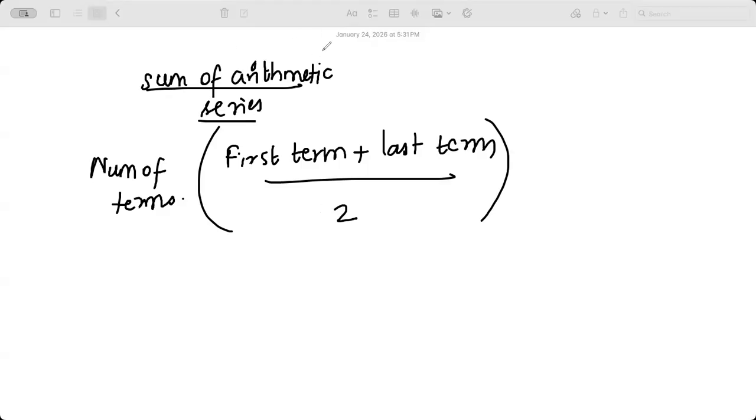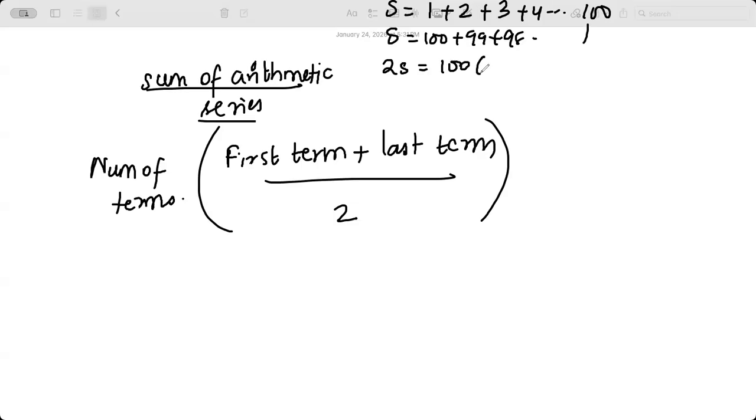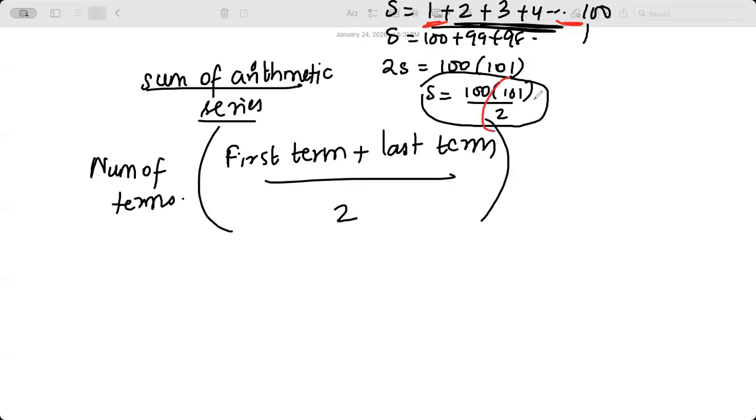How did I get this? We just said that S is equal to 1 plus 2 plus 3 plus 4 till 100. Rewrite this as 100 plus 99 plus 98 till 1. Now we also said that 2S is equal to 100 times 101. S will be equal to 100 times 101 divided by 2. We just now discussed that. Now when you think about this arithmetic series, what is this? 1 plus 100 divided by 2, the first term plus the last term divided by 2, times the number of terms. That's exactly this formula. Am I making sense?